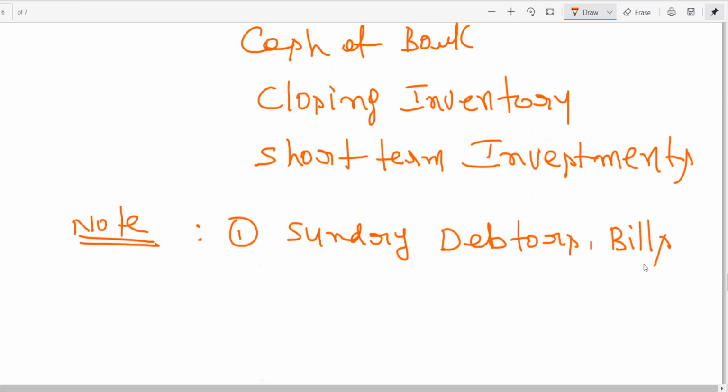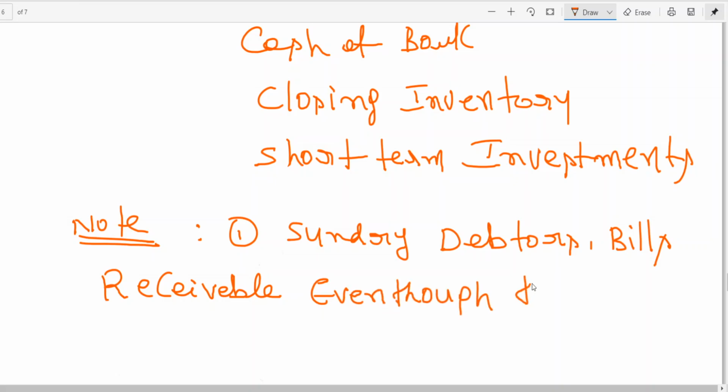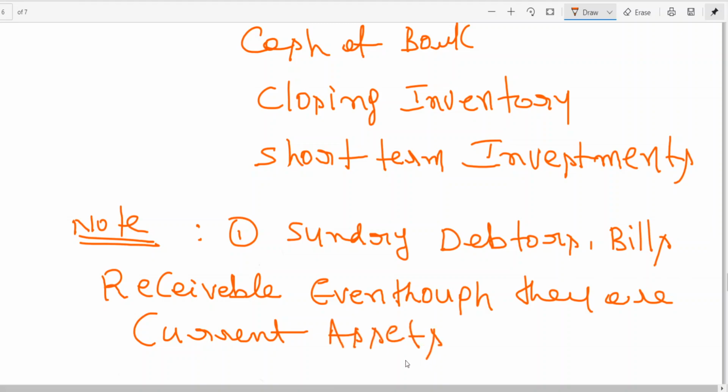We'll be learning, just remember this, for the first time, no need to panic. Debtors I have already explained; the only new word you are learning is bills receivable. We discuss that later on. Sundry debtors, bills receivable, even though they are current assets, but